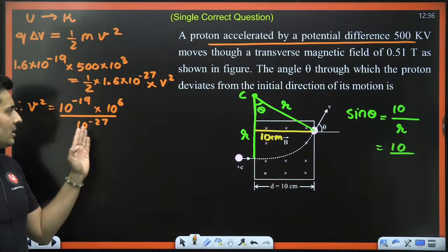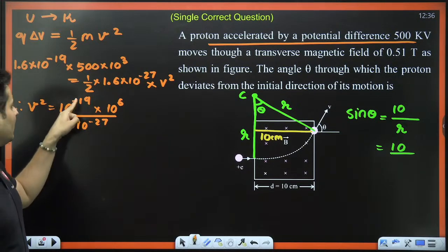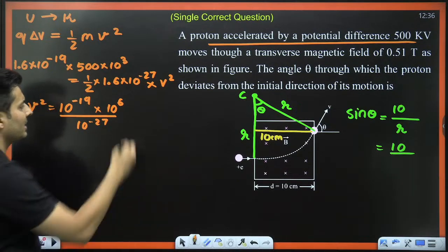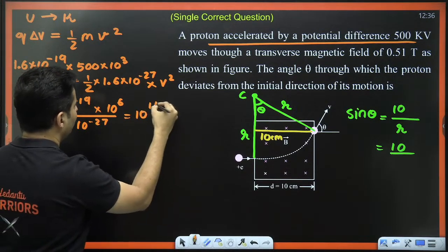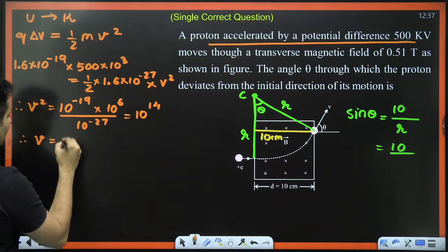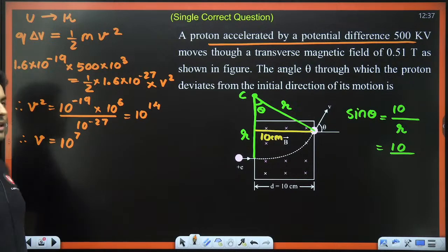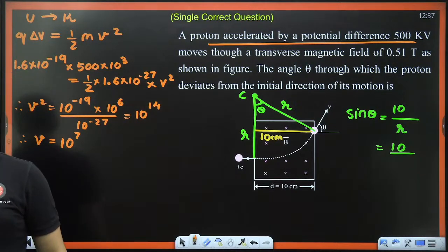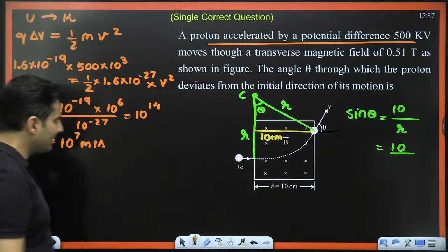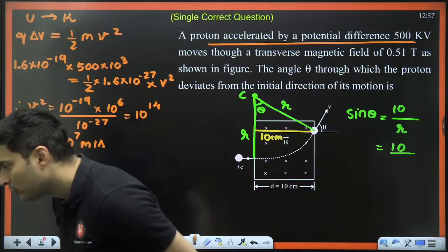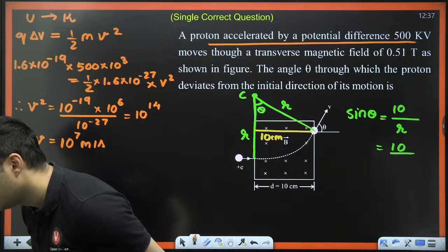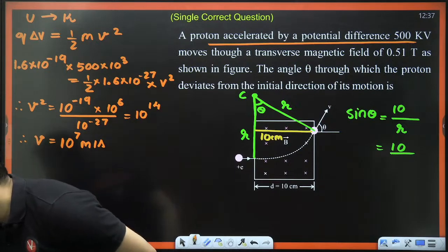Everybody with me on this, right? So this is 10 to the power minus 19, divided by 10 to the power minus 27 will make it 10 to the power 8, and with 10 to the power 6 will make it 10 to the power 14. So therefore, velocity will be 10 to the power 7 meters per second. Let's see how many of you have got it. Very good. If you have got it, awesome. Now, what is the next thing?